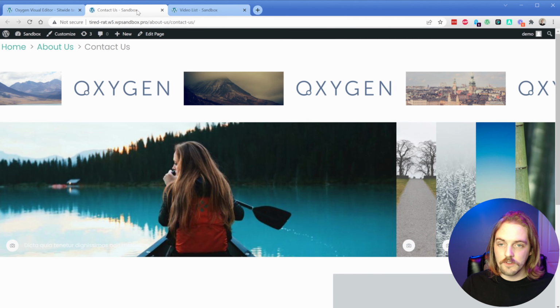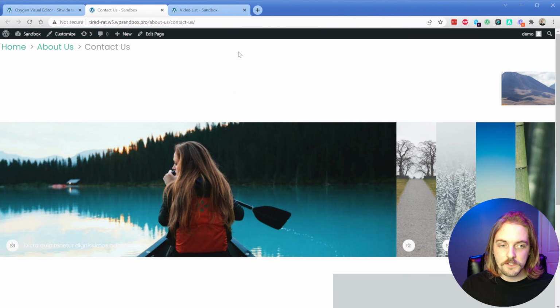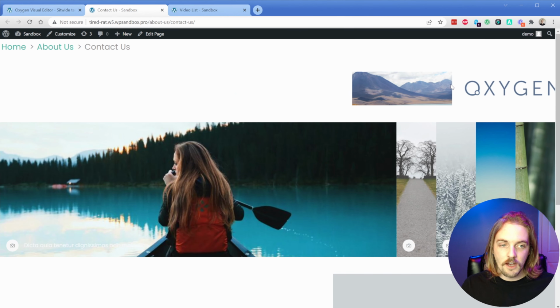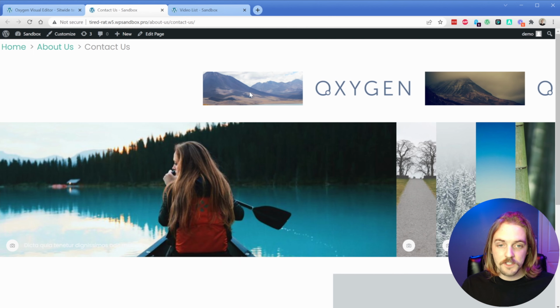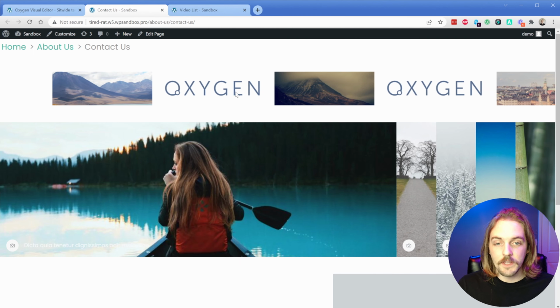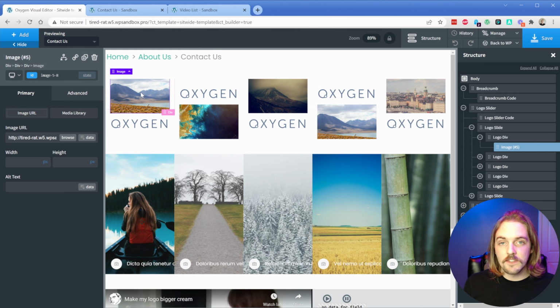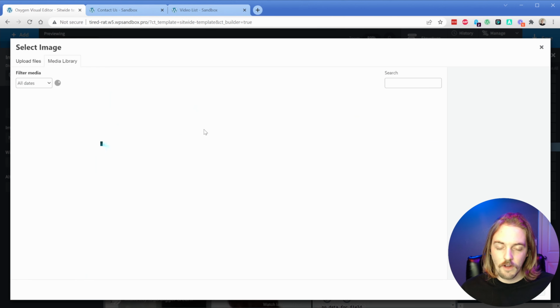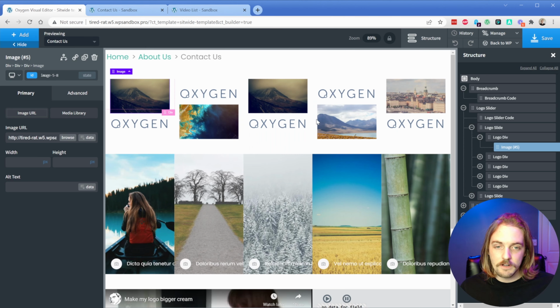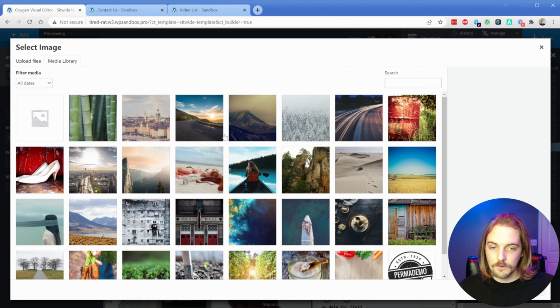And if we go refresh on the front end, then not only should the slider move faster, which it definitely does, but when we hover over it, you can see it no longer stops. So that's totally a preference thing, really easy changes to make. And as you can see, these are just simple Oxygen images. So you can grab anything you want out of your media library and it will change it for you there.